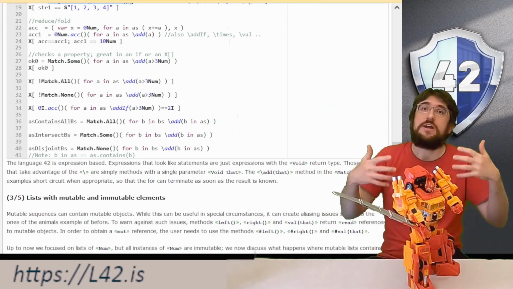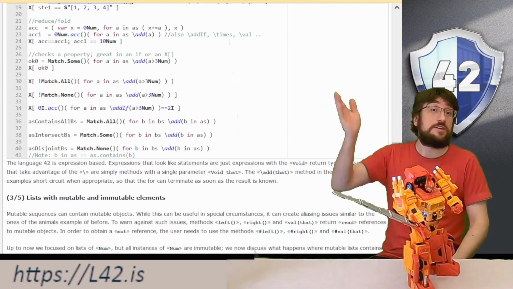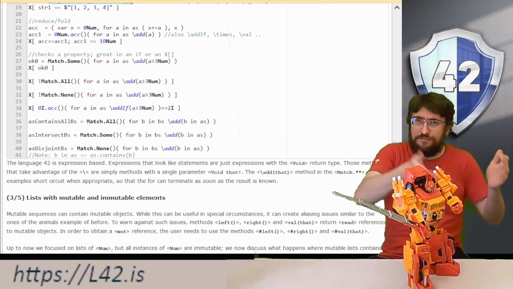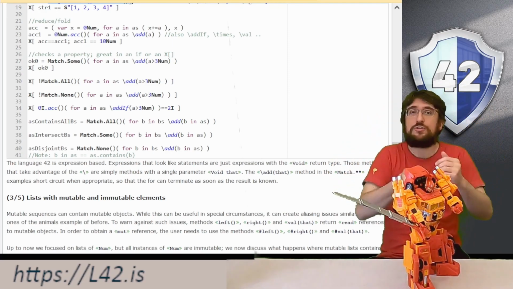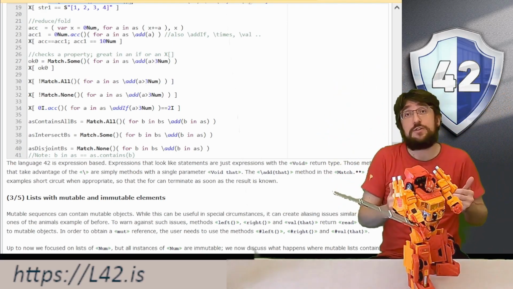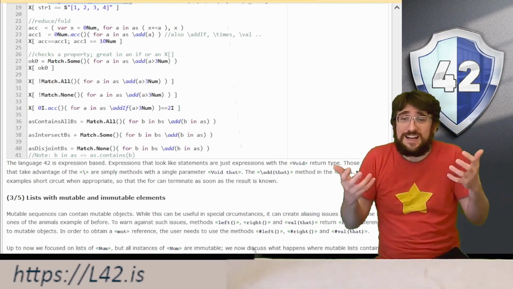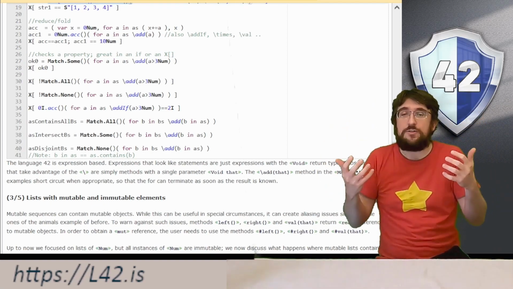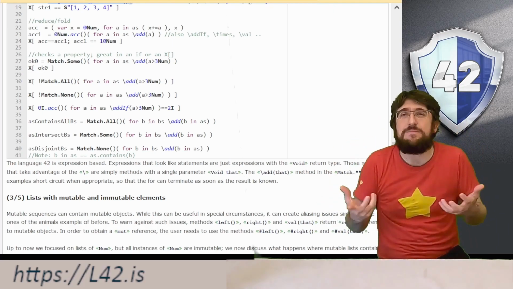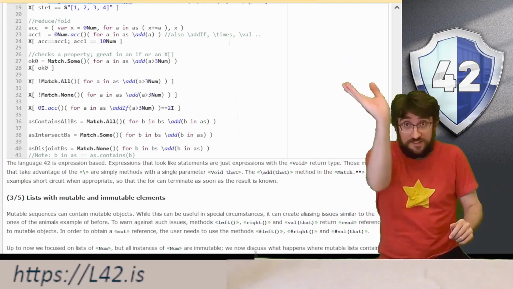The accumulator has way more useful methods. There is slash add, but there is also slash times, and you can use slash val to get the value out, or slash val with a parameter to directly set the value of the accumulator. That is, it's exactly like the line above, where you declare your local variable x, but you don't have to define a name for this local variable. You just use the slash.